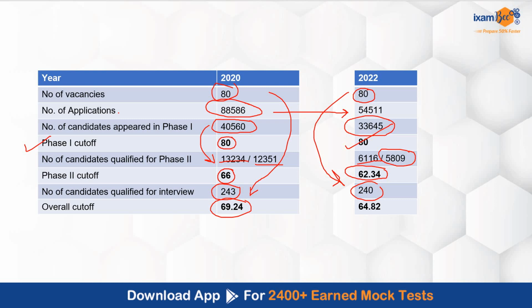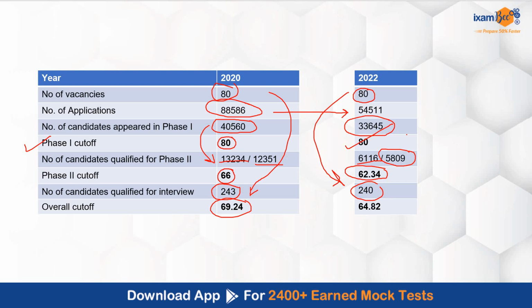So here if you see, the number of applicants have considerably reduced. There were 88,000 students applying for 80 posts in 2020 and only 54,000 in 2022. Accordingly, the number of candidates who cleared phase 1 and phase 2 have also reduced.